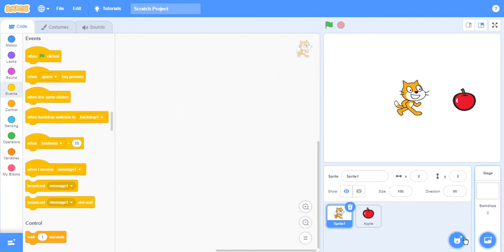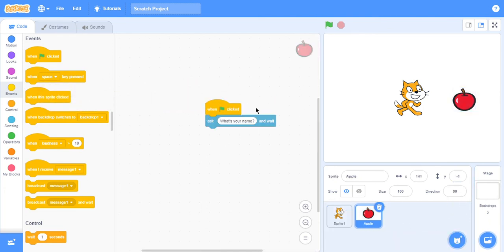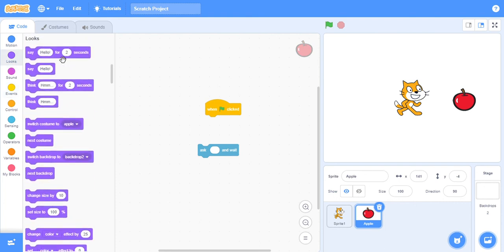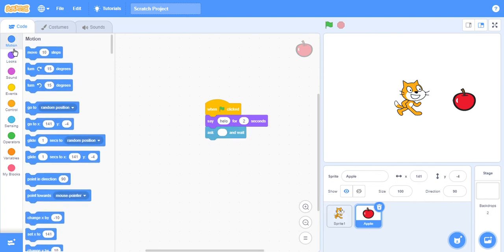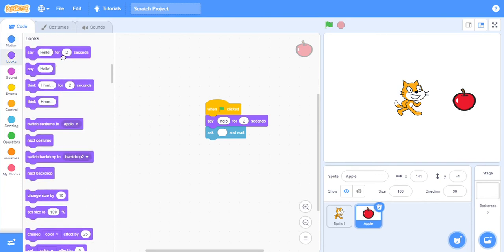I didn't do it before, but if you don't want them to say that, you can delete the entire thing. So we're not gonna use him to talk. We're gonna use Apple to talk. We can make it like a normal one. We can write hello.